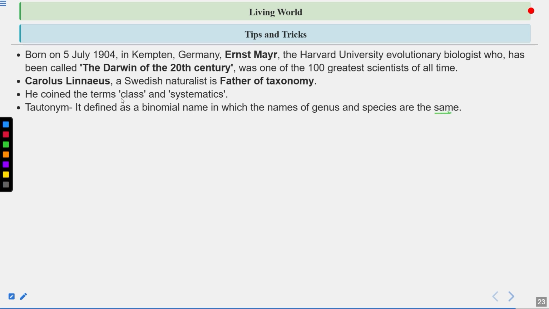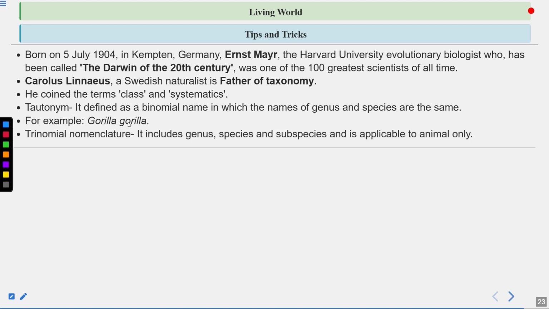So that is a tautonym, where the name of the genus and the name of the species are the same. For example, Gorilla gorilla. This is a tautonym. So the first Gorilla is a genus, so that's why it starts with a capital letter. And the other gorilla is a species, so that's why it starts with a small letter.